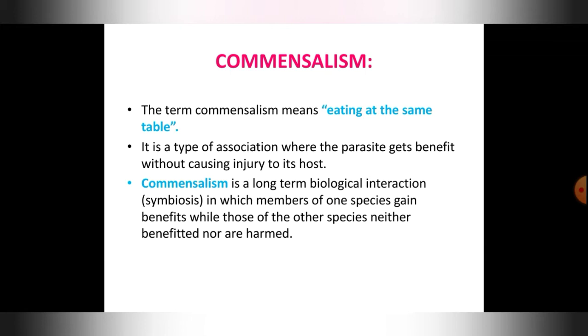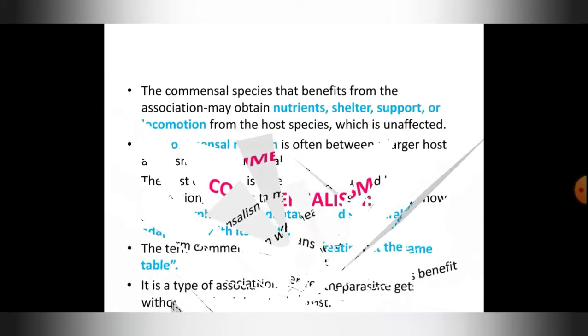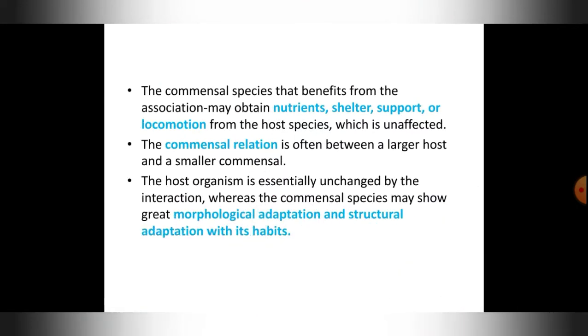So commensalism is a long-term biological interaction, for a long period. It is also called symbiosis. Symbiosis means two species living together. In it, members of one species gain benefits while those of the other species are neither benefited nor harmed. One species will be benefited, the other species will neither be benefited nor harmed. Such a type of interaction is called commensalism, and the organisms are called commensals.